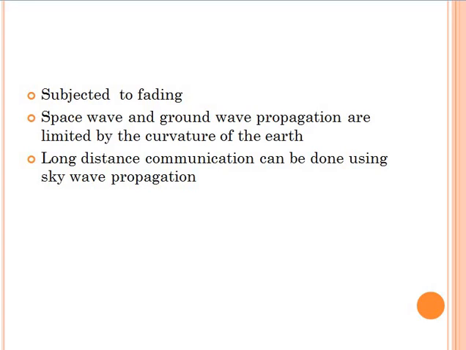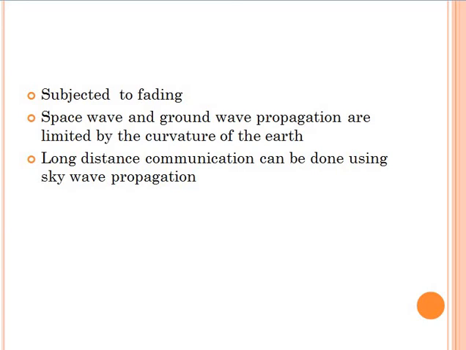It is because at the receiving point, a large number of waves which follow different paths is received. Space wave and ground wave propagation are limited by the curvature of the Earth, so these modes cannot be used for long distance communication. But the skywave uses the property of ionosphere to reflect back the electromagnetic wave, so we can have long distance communication with the use of skywave propagation.